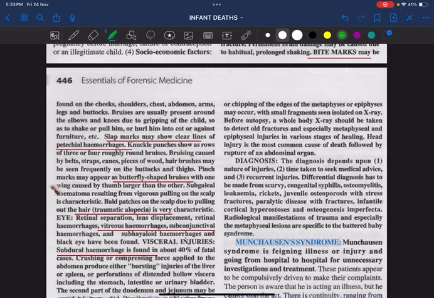For diagnosis, we have to advise a whole body X-ray. Differential diagnosis has to be made, like scurvy, congenital syphilis and osteomyelitis. Then history will be usually inconclusive.